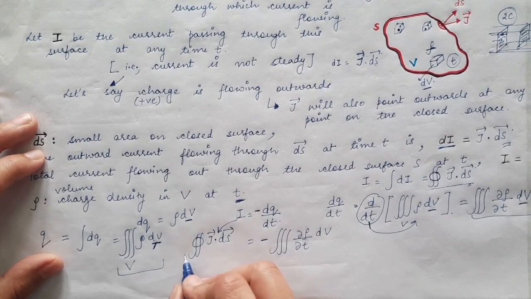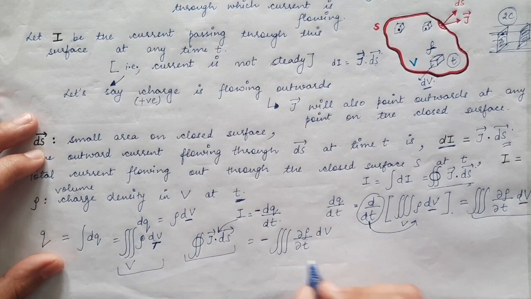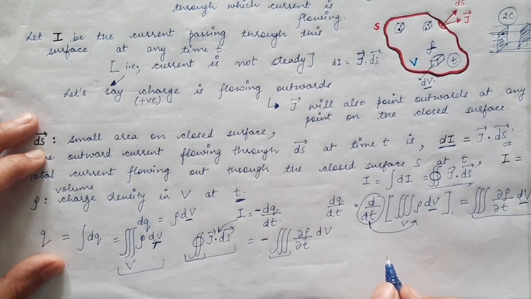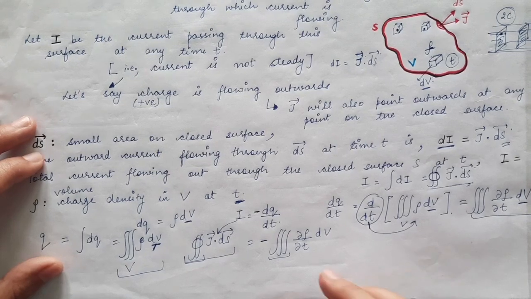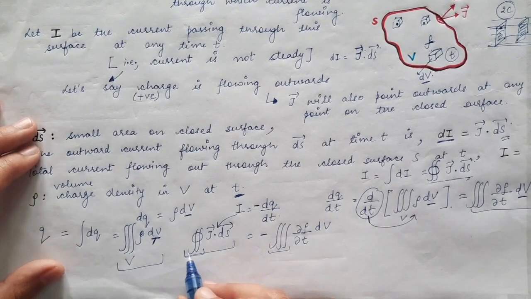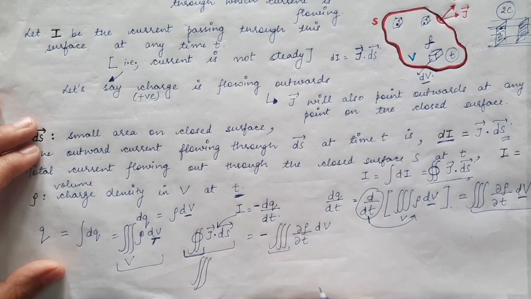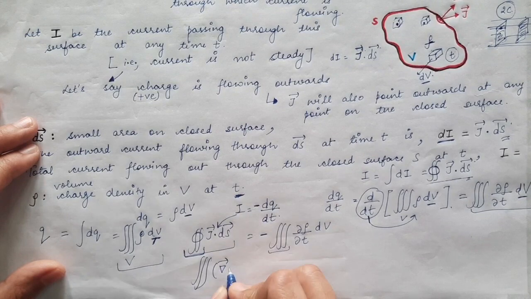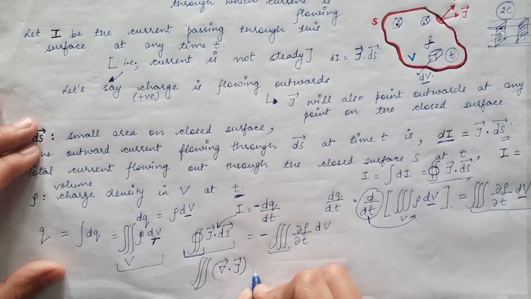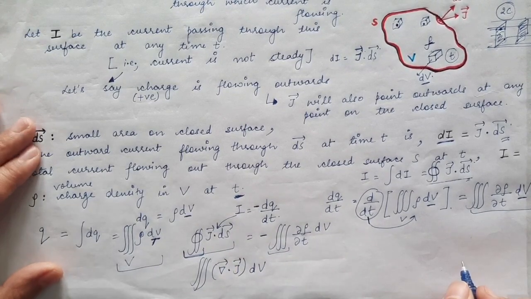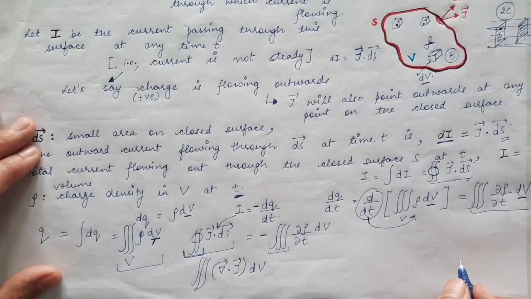Now we will use the Gauss divergence theorem over here, because on the right hand side I have volume integration and on the left hand side I have closed surface integration. So using the Gauss divergence theorem, we can convert the closed surface integral into a volume integral. So this will be equal to the volume integration of divergence of j vector into dv. You have to revise the Gauss divergence theorem that we did in the previous semester.